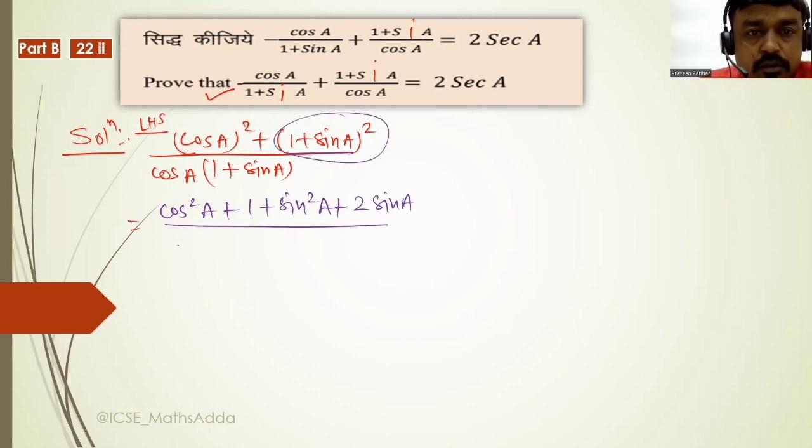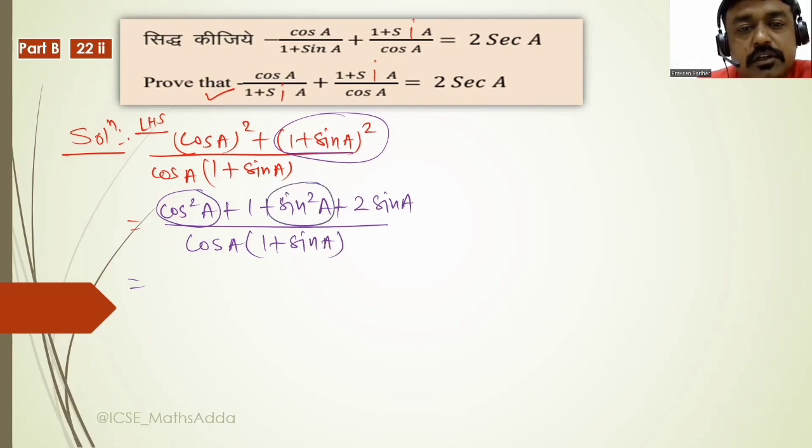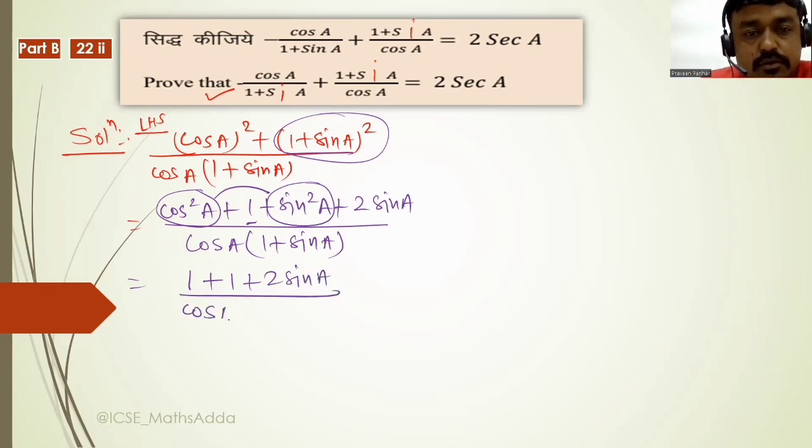Okay, then what you have, cos A into 1 plus sin A. Clear? Okay, in the next step we know that cos square theta plus sin square theta is 1. Then I can place just 1, then this one, plus 2 sin A upon cos A (1 plus sin A).